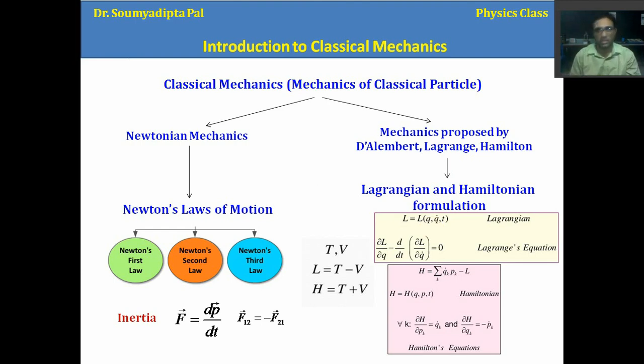Now you know coordinate systems, right? x, y, z is the Cartesian coordinate. r, theta, phi is the spherical polar coordinate, right? Then rho, z, and theta is the cylindrical coordinate, right? So this q is somehow related to the Cartesian, spherical, or cylindrical coordinates.